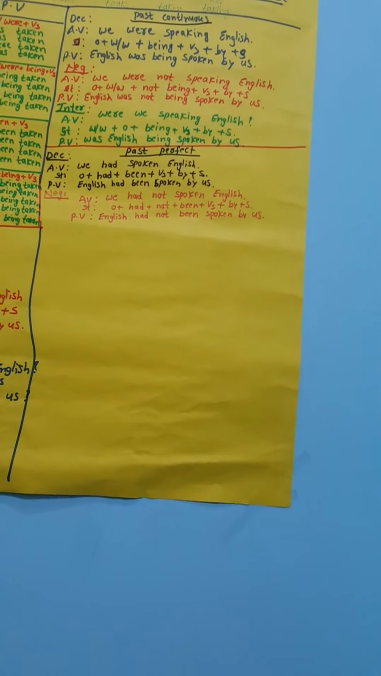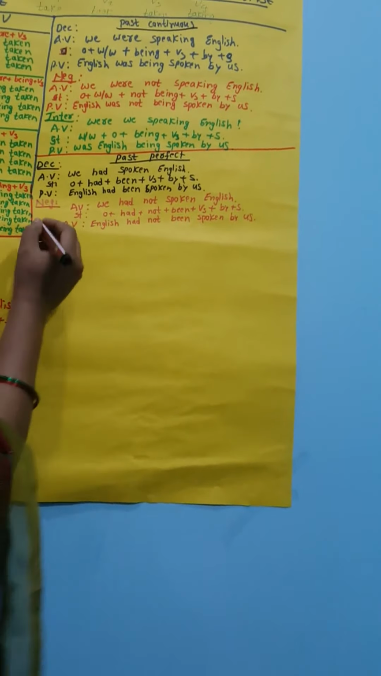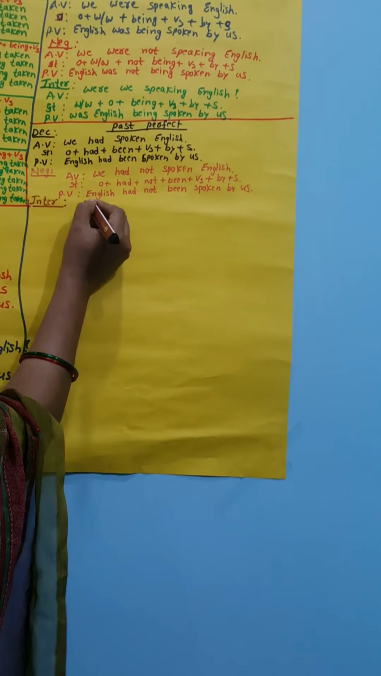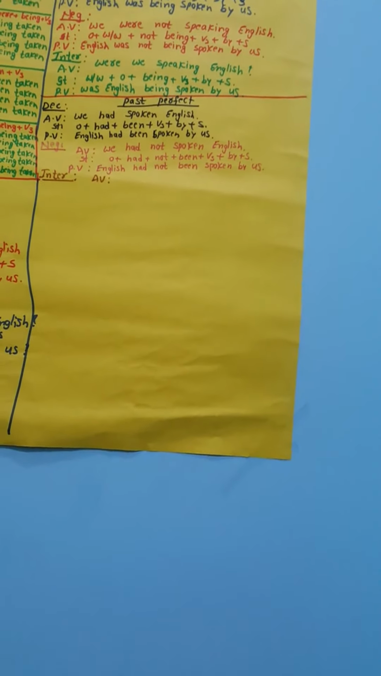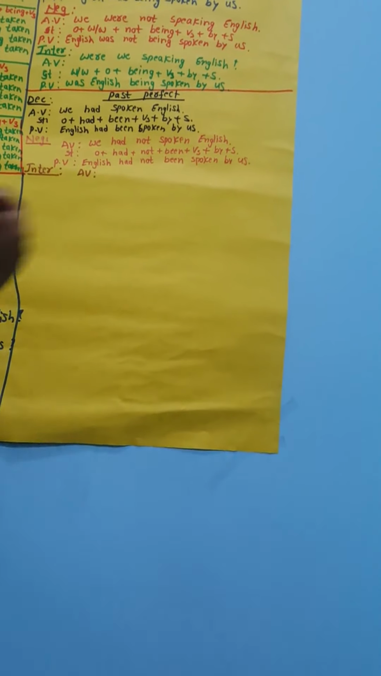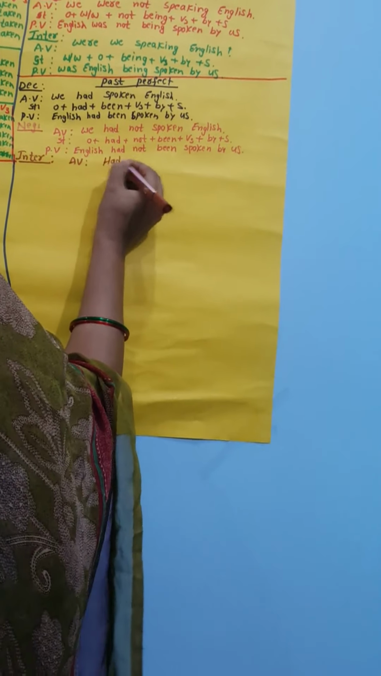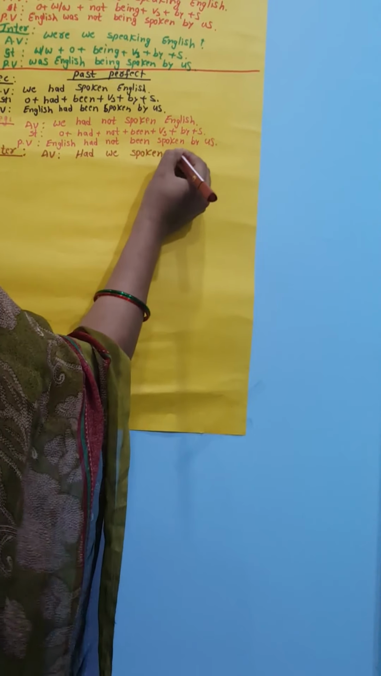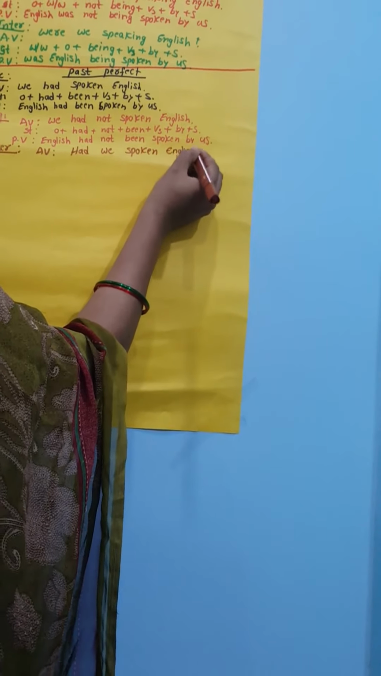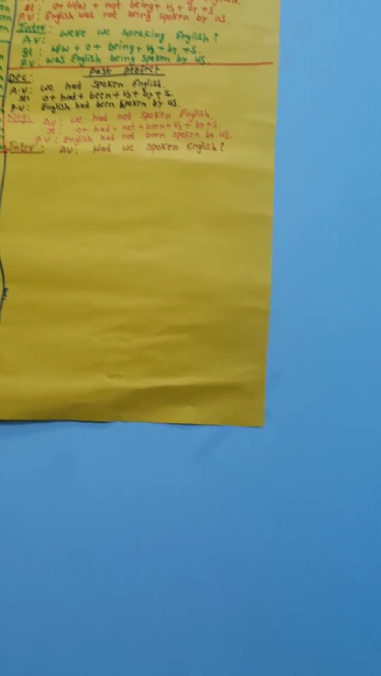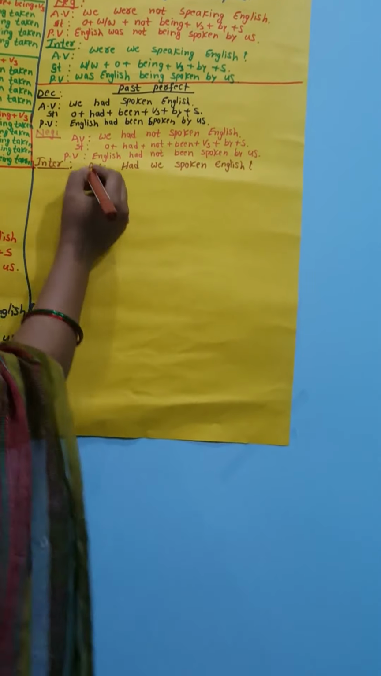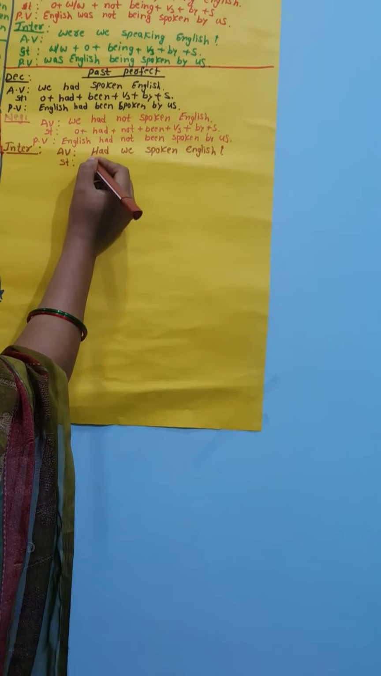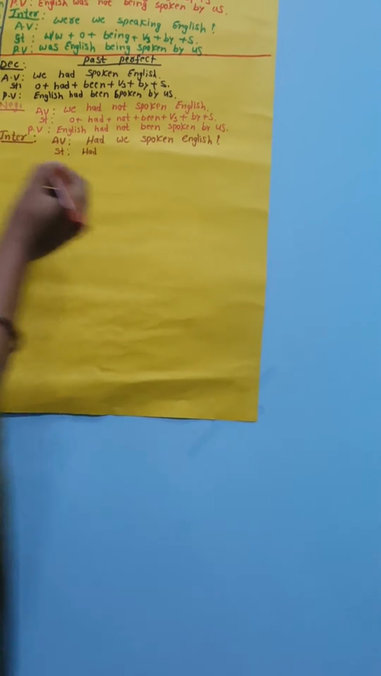And the next one, the third one, is the interrogative active voice. Had we spoken English? We should keep the question mark after completing the interrogative. And you can see the structure here.